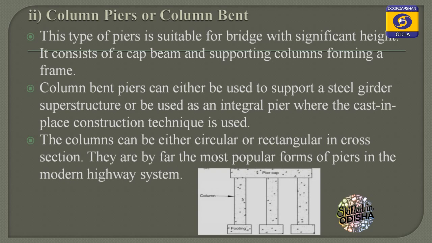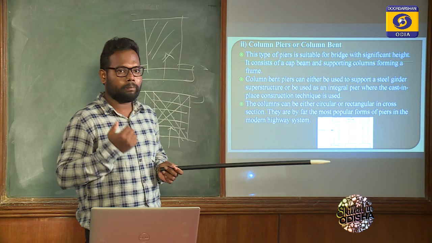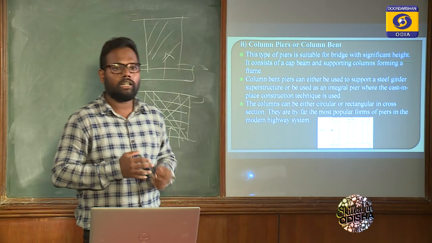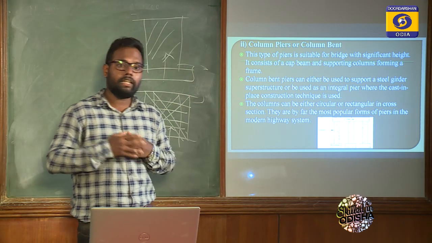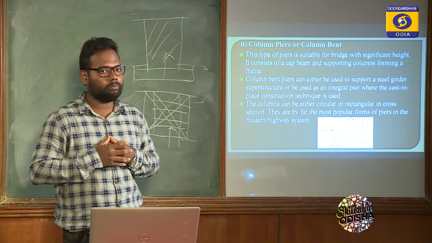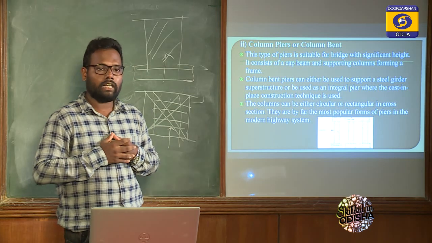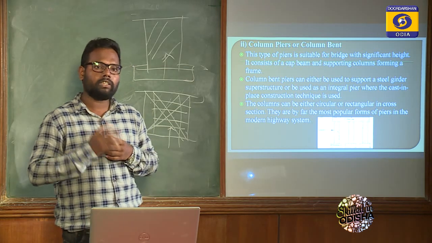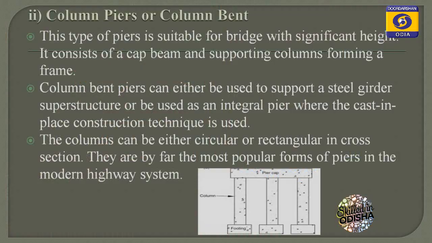Here we use isolated footing. We also use combined footing. If the space is more, then we can use isolated footing. If the space is less, then we go for combined footing. So what do you mean by space? If in a bridge the lanes are more, maybe 6 lanes or 8 lanes, then the space or width of the span is more, so we can go for isolated footing. But if the space is not that much, then we can go for combined footing.